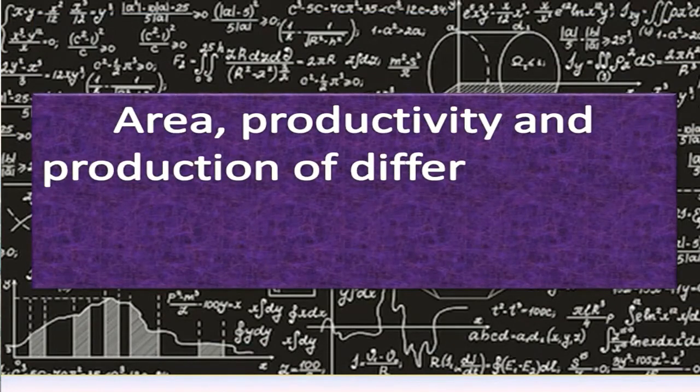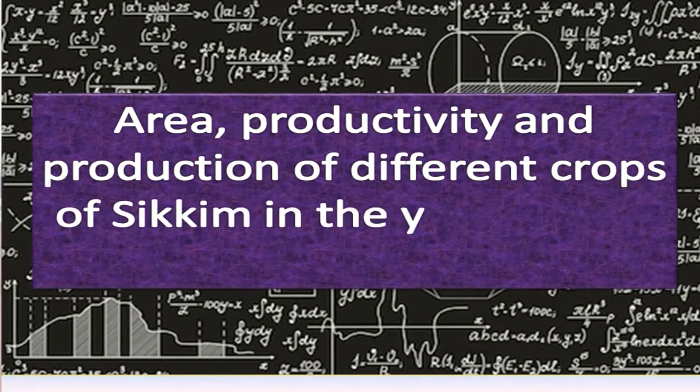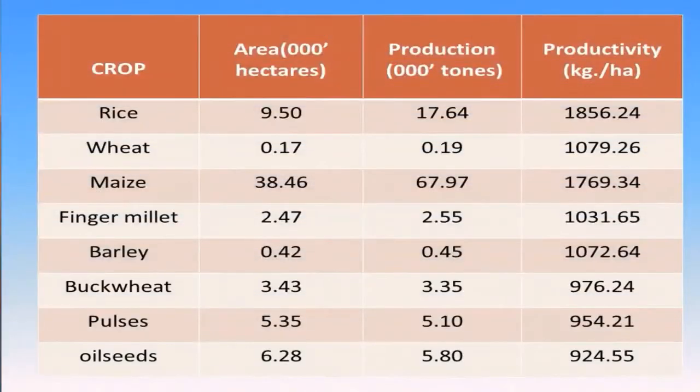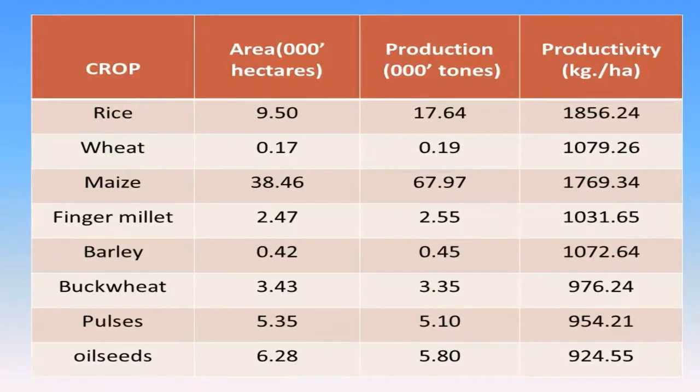Now let us see the area, productivity and production of different crops of Sikkim in the year 2017 to 2018. Here are some crops given by the area, production and productivity.